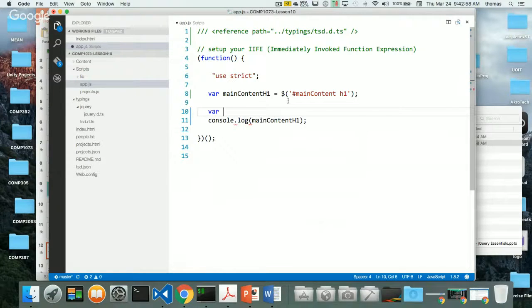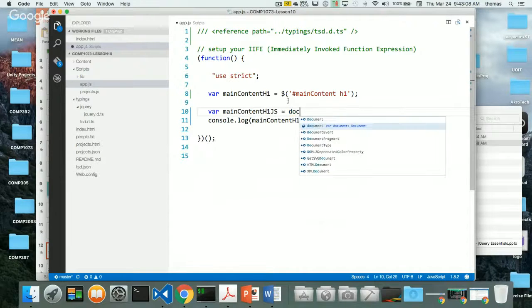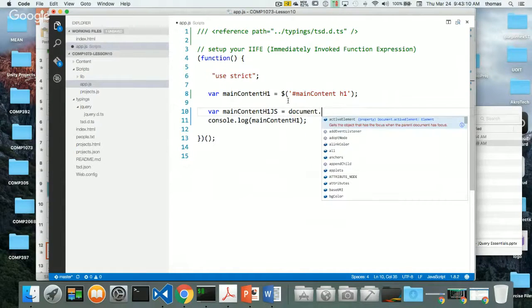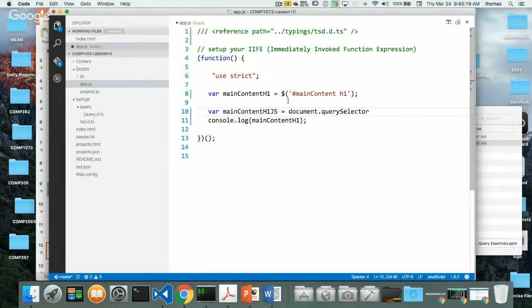And I'll say main content H1, and we'll just use JavaScript, so we'll say JS, right? So this is the JS version, and I would normally use something like this: document dot querySelector. This is the way we do it in JavaScript: querySelector, and then here's my selector. It's a string of selectors. So I'm going to say main content H1. Okay, that's what this is.